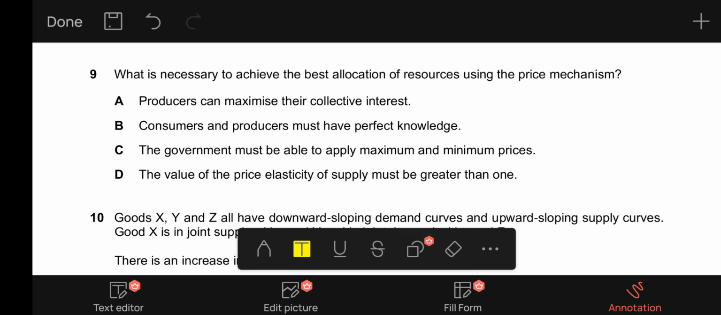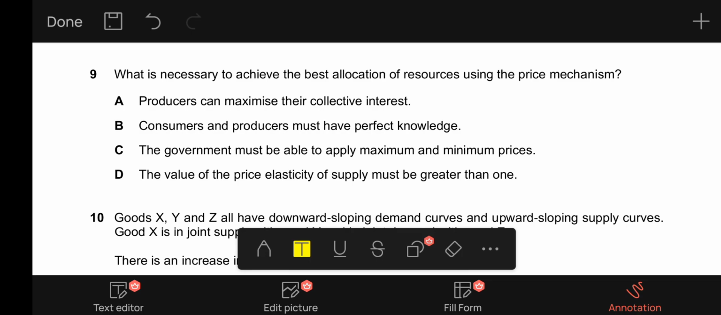And B, it says consumers and producers must have perfect knowledge. This is true because when consumers have perfect knowledge about the harm of a good, such as a demerit good, and they also have perfect knowledge about the benefits that a merit good provides, then the externalities resulting from both goods will be internalized, thus resulting in the optimum allocation or best allocation of resources using the price mechanism. So B is correct.